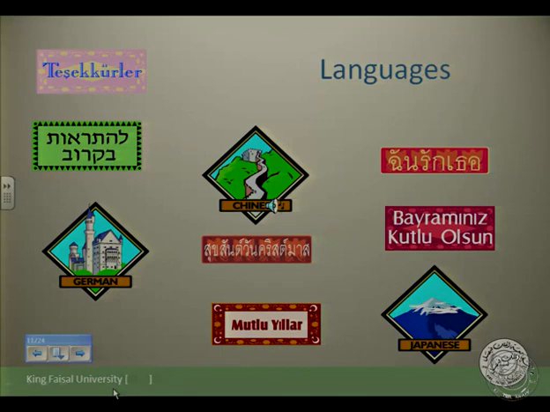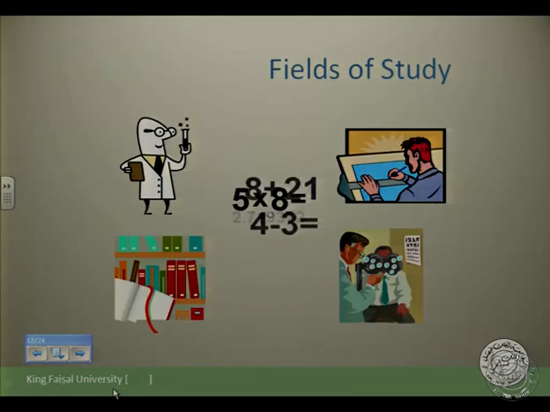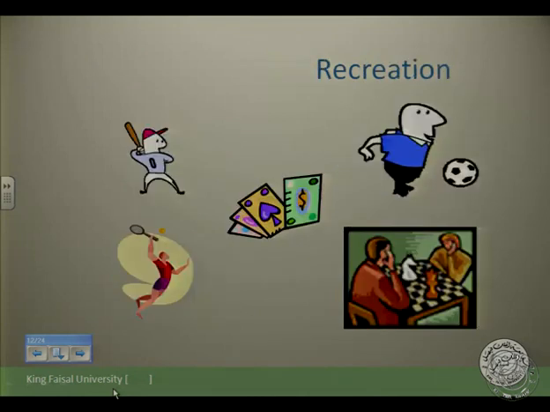Languages, and you are going to meet some examples of languages: Chinese, Arabic, French, German, Turkish, Japanese. All languages cannot be countable. Fields of study, we have sciences, we have mathematics, statistics, physics, chemistry, medicine.